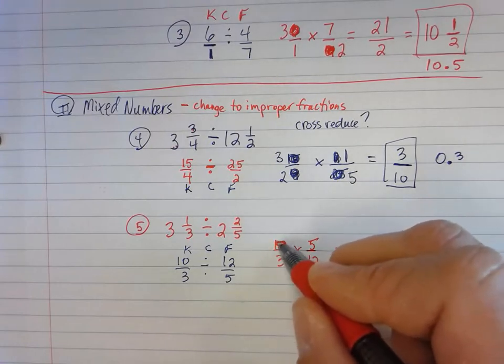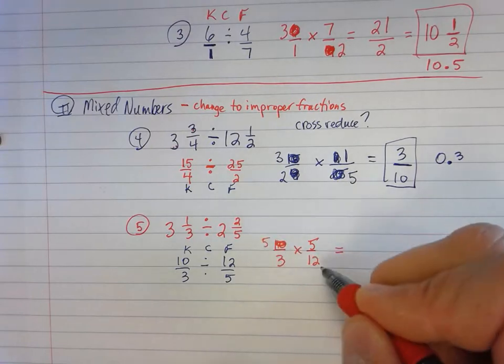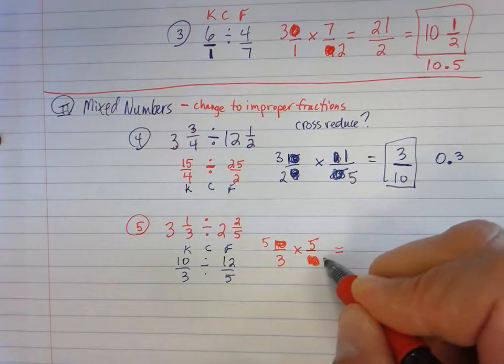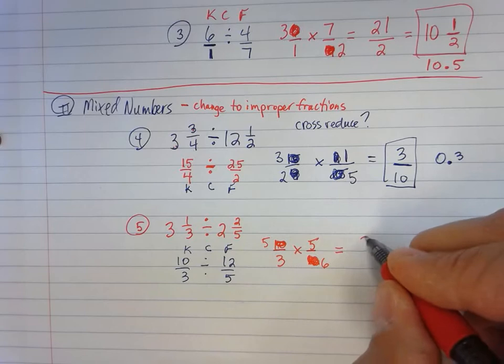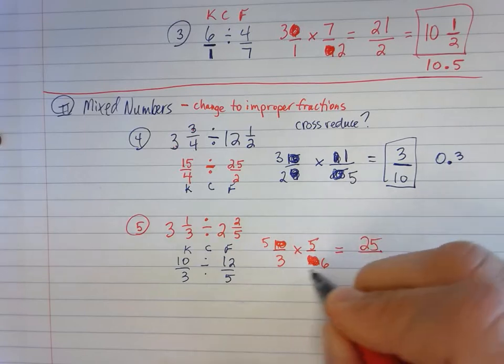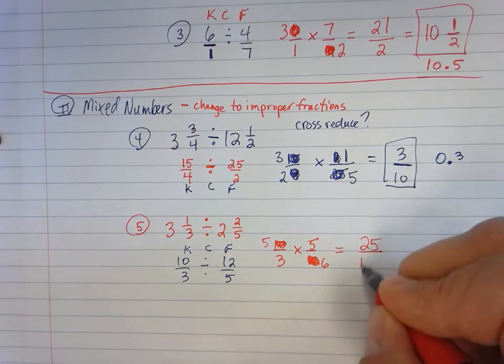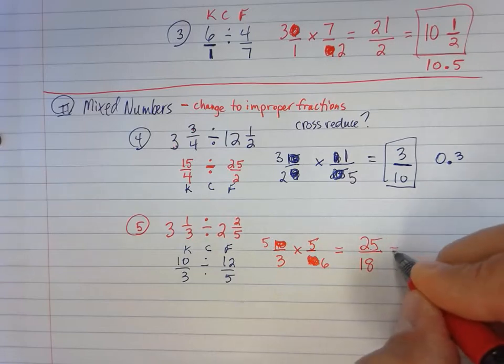What's the common factor between them? 2. So 2 goes into 10 5 times. 2 goes into 12 6 times. Multiply my numerators together now. 5 times 5 is 25. Multiply my denominators together. 6 times 3 is 18.